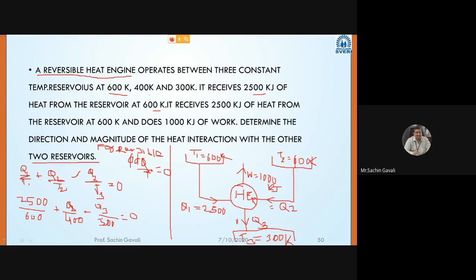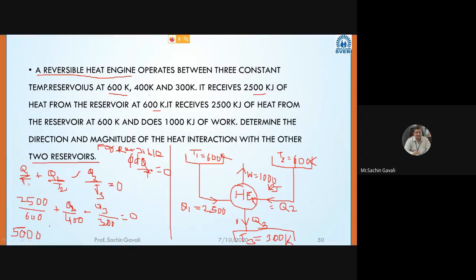Multiply it by 1200, or you can solve. You can go for a simple equation. What will we get here? If you multiply by 1200, it will become 600 into 2, so it will become 5000.